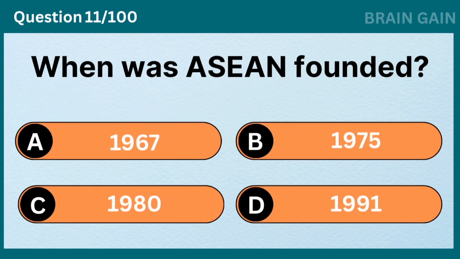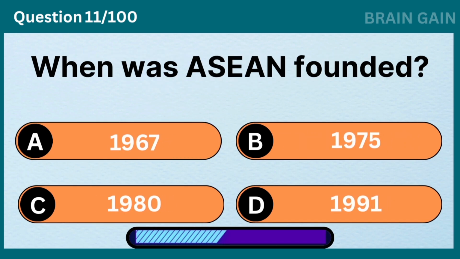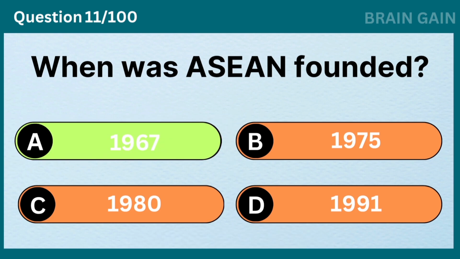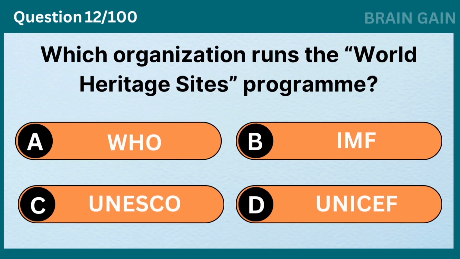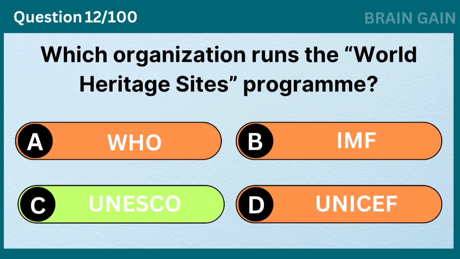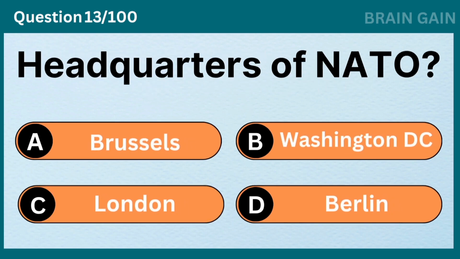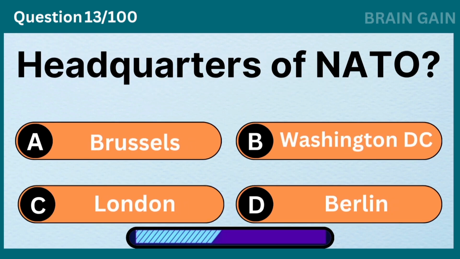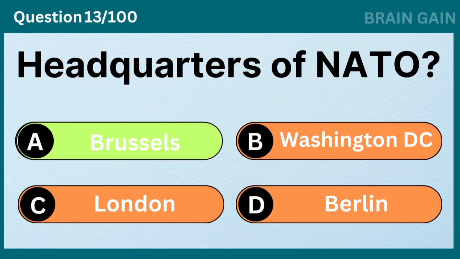When was ASEAN founded? 1967. Which organization runs the World Heritage Sites program? UNESCO. Headquarters of NATO? Brussels.